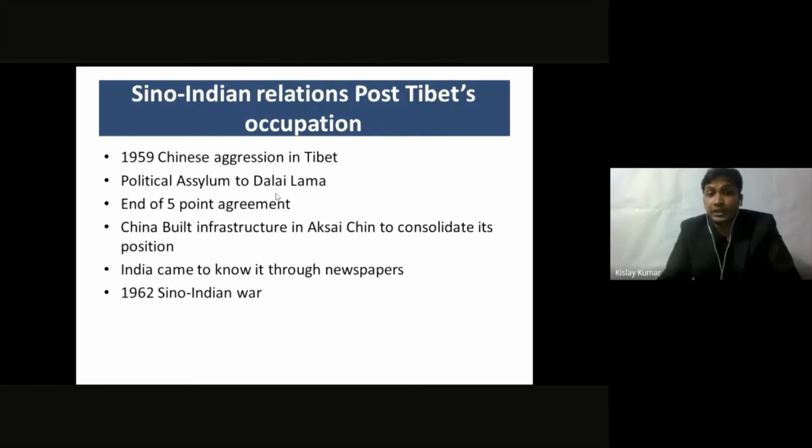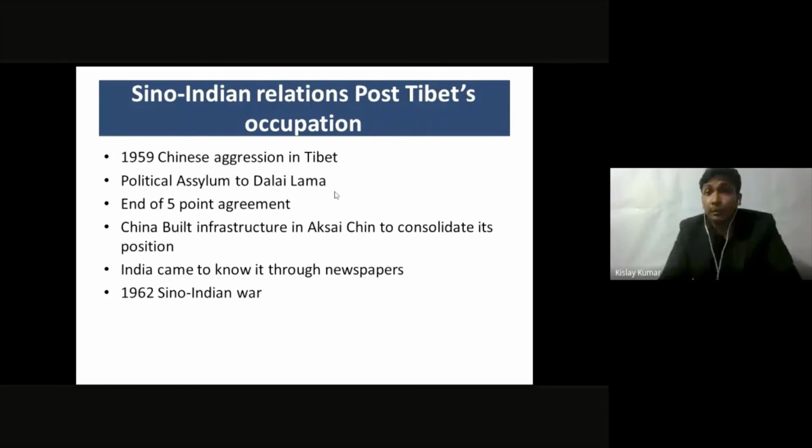After India gave political asylum to the Dalai Lama, Zhou Enlai, the Chinese premier, thought that India would try to free Tibet, or would try to do something against the interest of the Chinese in Tibet. So finally, there was a war in 1962. It was the Sino-Indian War. India got defeated in that war because we were not prepared. It was a young country then, 15 years of independence, and India did not have much arms and ammunition. The army was weak. The armed personnel did not have winter clothes because the war was fought at 4,000 meters above sea level. So it was very cold at that point of time.